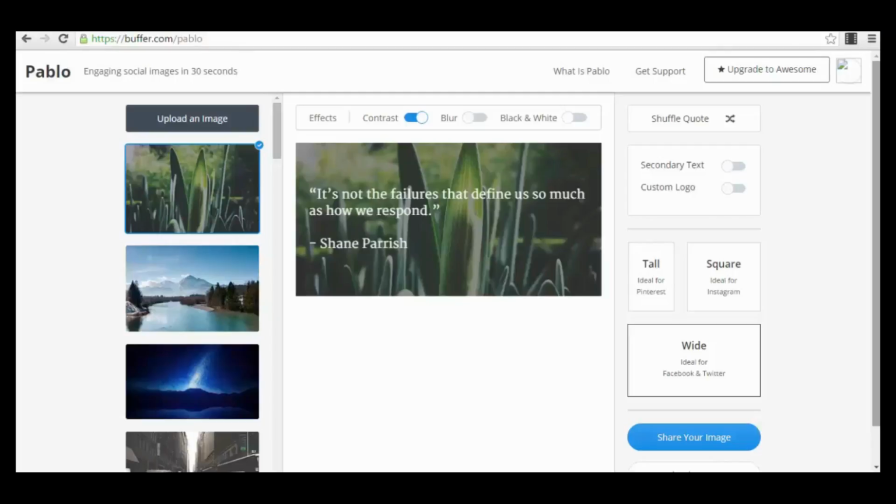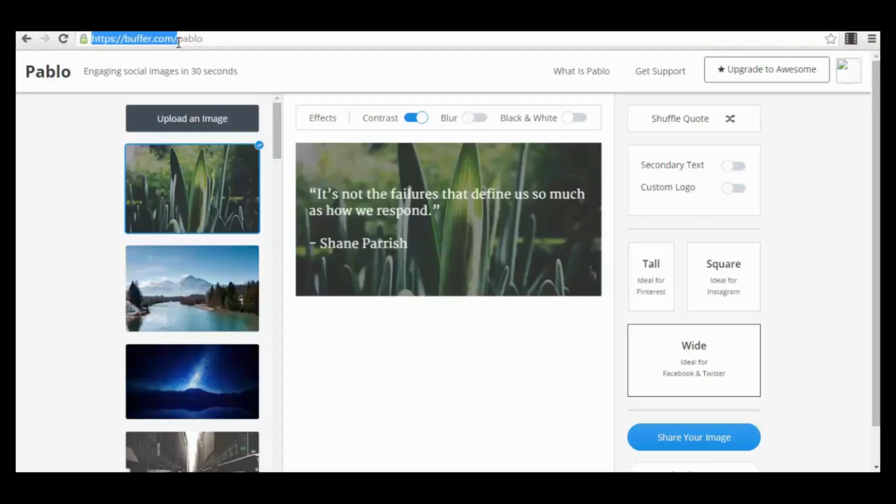You can get that traction for your page, for getting likes, getting shares, getting a lot of exposure for your business. So the app is actually very simple. You just have to create an account on buffer.com. I don't even think you need to create an account for this app, but I recommend you to create a free account on buffer.com. You can create a free account for free.